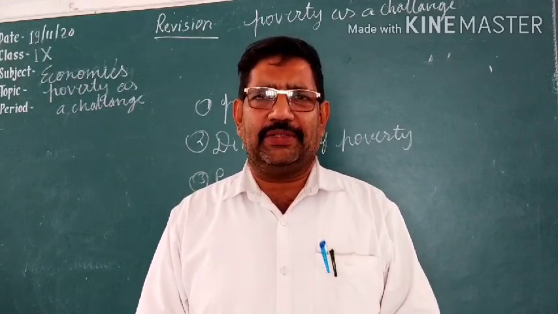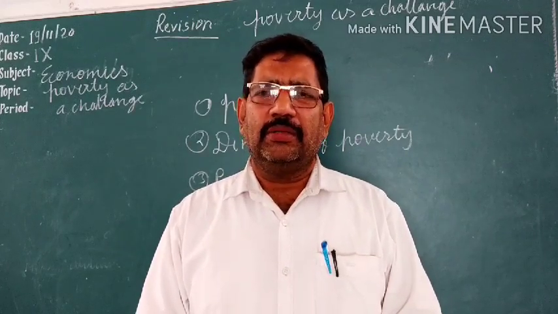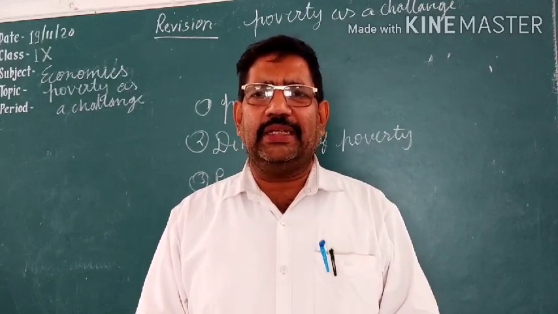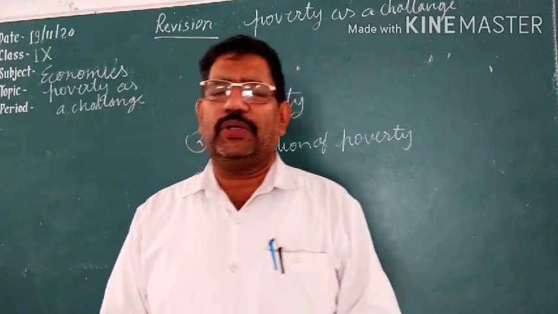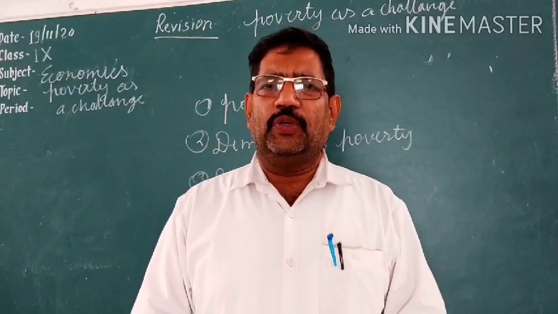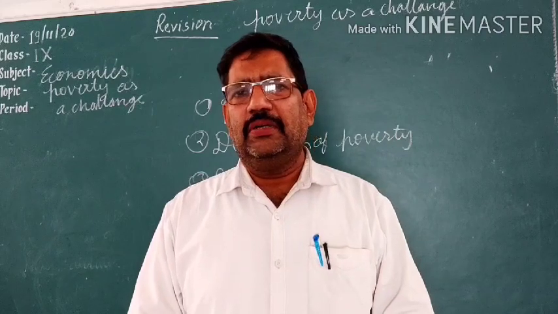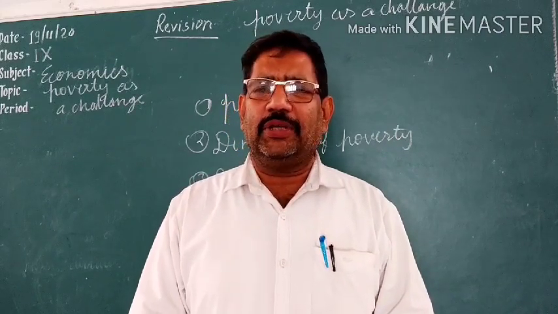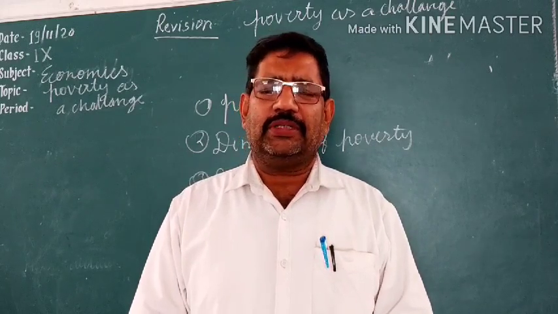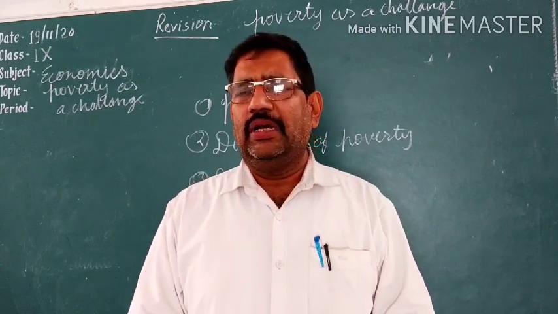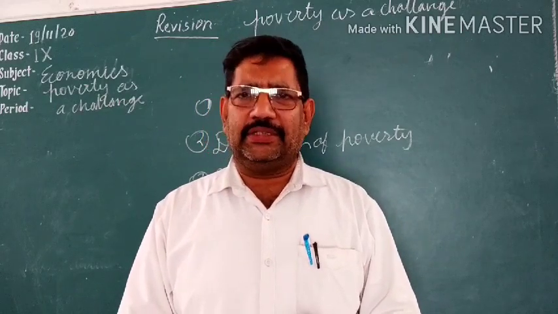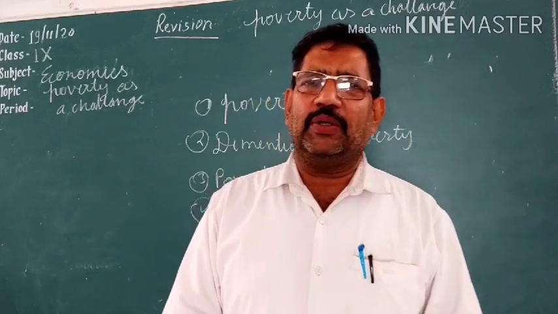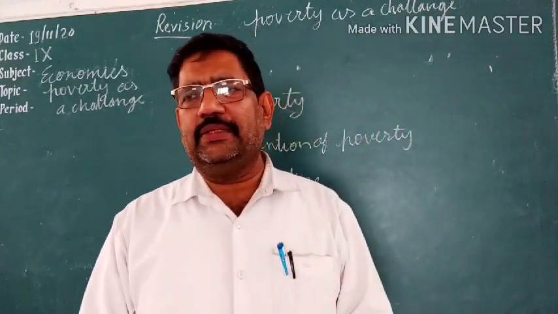If a person does not earn the money in his daily life to fulfill his basic requirements of the day, like food, water, shelter, clothes, then they are known as below poverty line.